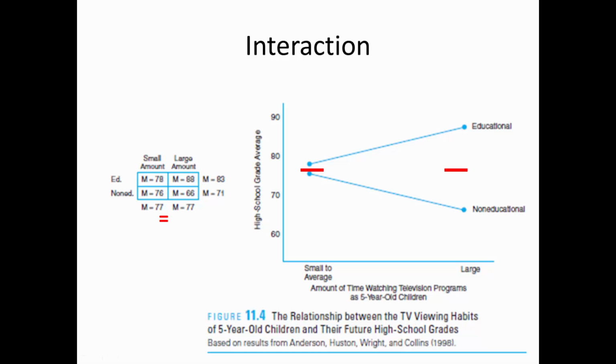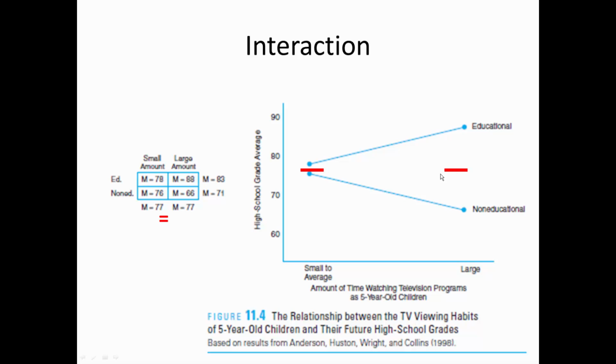How about factor B? Factor B is how much TV they watch. Is it large amount or is it small amount? As you see here, this is the average score for students who watch a little bit of TV, and this is the average score for students who watch a lot of TV.